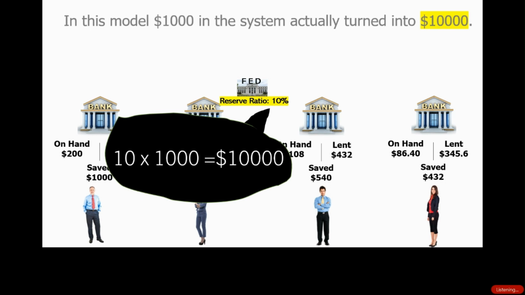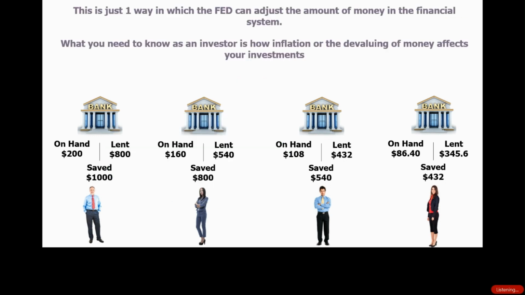So you can see the federal government, when they adjust that reserve ratio from 20% to 10%, they just created another $5,000 in the system if there was only a base $1,000 in there. So they can quickly adjust how much money is in the system just by adjusting the reserve ratio. This is just one way that the Fed can adjust the amount of money in the financial system.